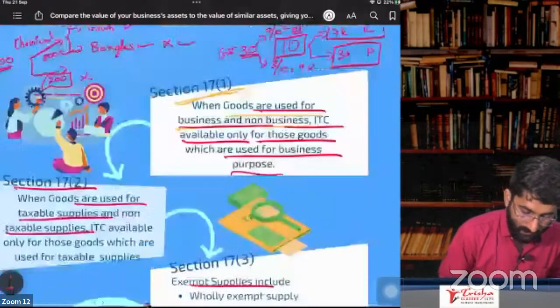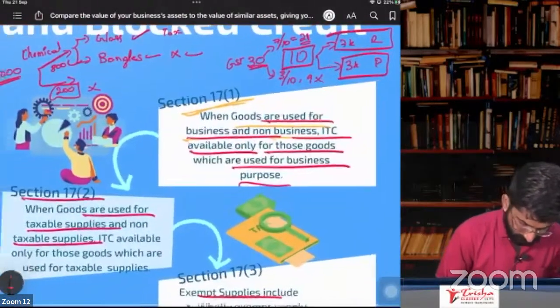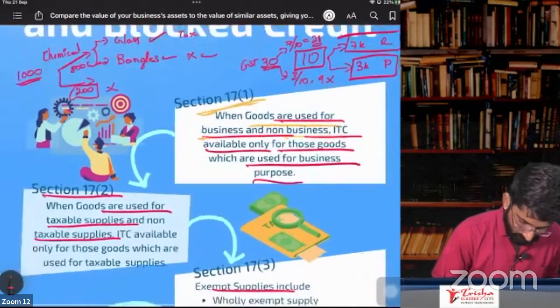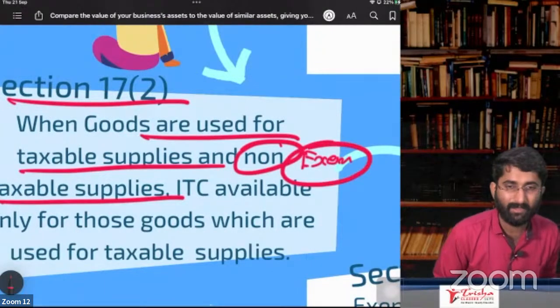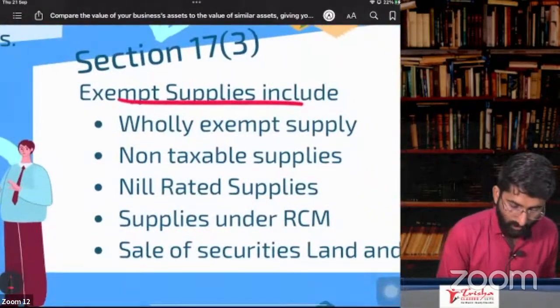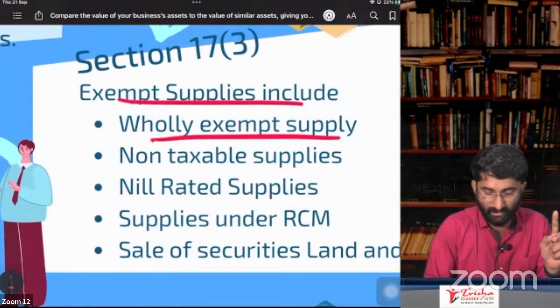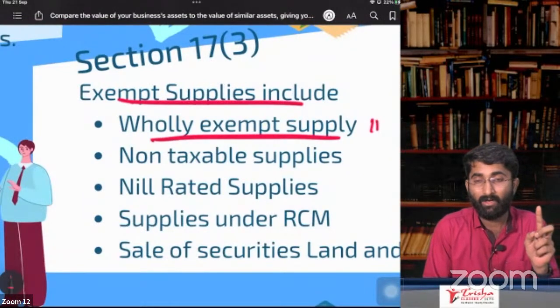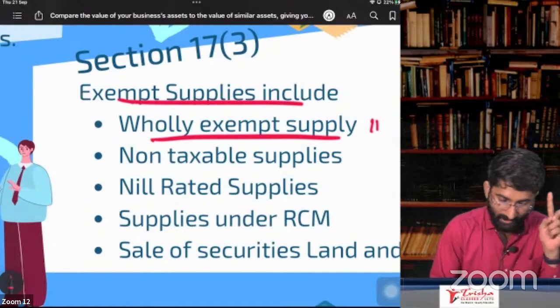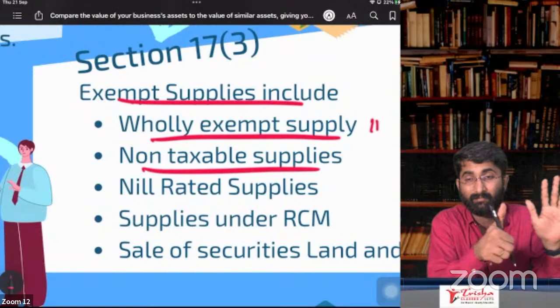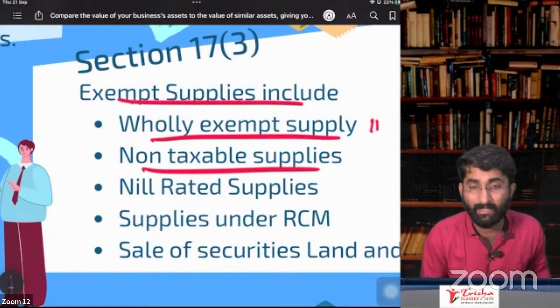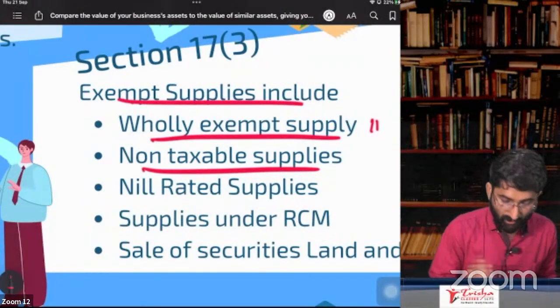Exempt supplies. See, here we discussed non-taxable or exempt supplies. What is the meaning of exempt supplies? Exempt supply includes wholly exempt supply, that is, where exemptions are given under Section 11. Non-taxable supplies, what are they? Remember the 6 products, alcoholic liquor and so on. That is also included. Nil rated.